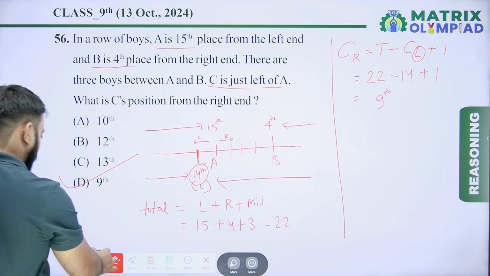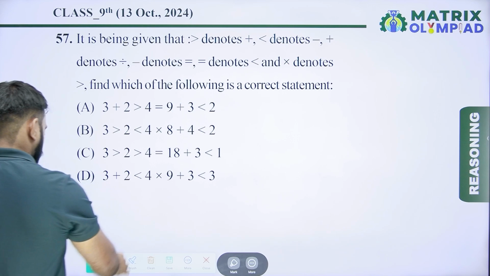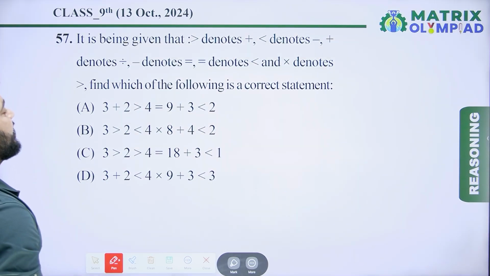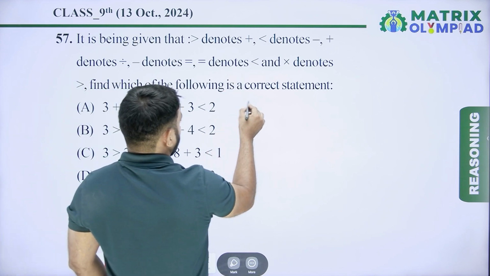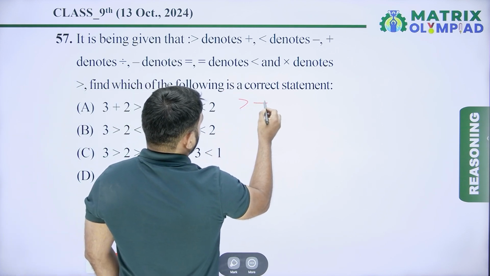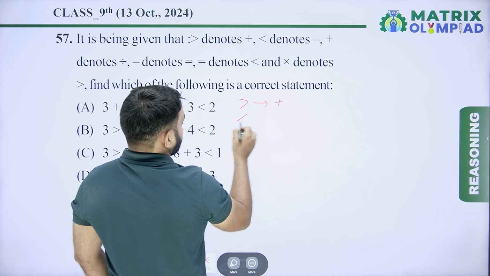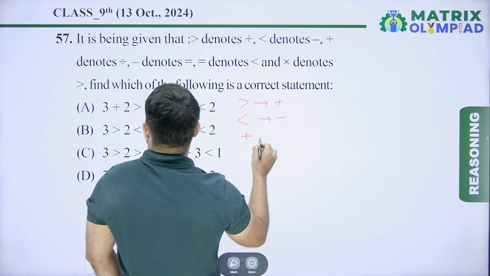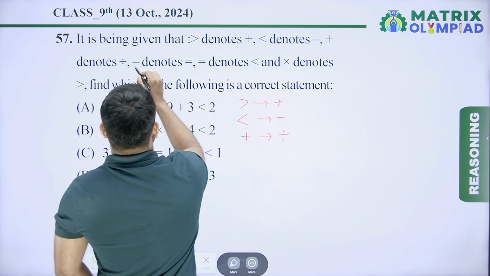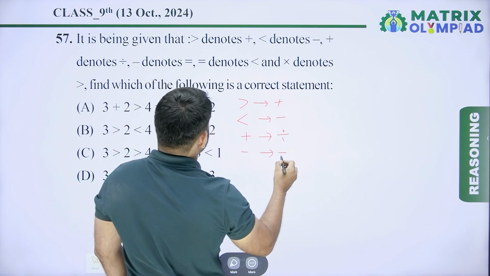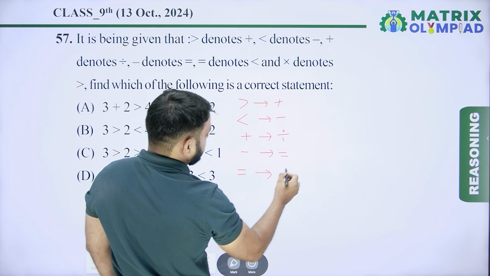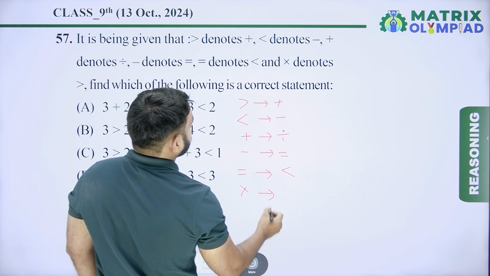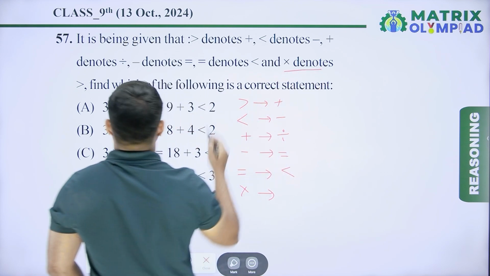Now let's move on to the next question. Question number 57. It is given that greater than denotes plus, less than denotes minus, plus denotes divide, minus denotes equals to, equals to denotes less than, and multiply denotes greater than.